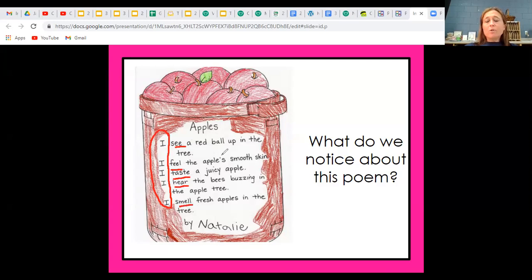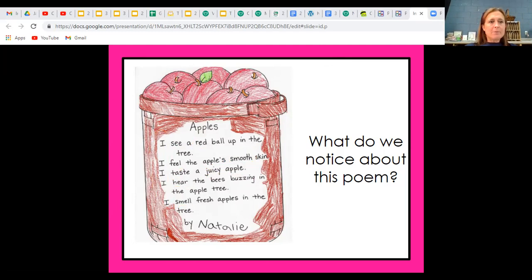There's also lots of adjectives in the poem, like the word red describes the ball, smooth describes the apple, juicy also describes the apple. Buzzing describes the sound that the bees make. So there's lots of describing words, or adjectives, that help the reader to picture what the poet is talking about.